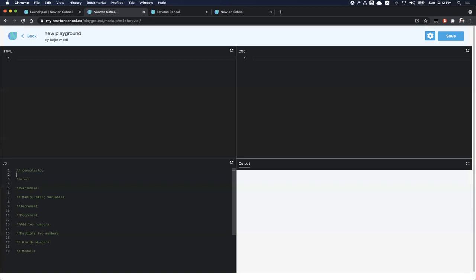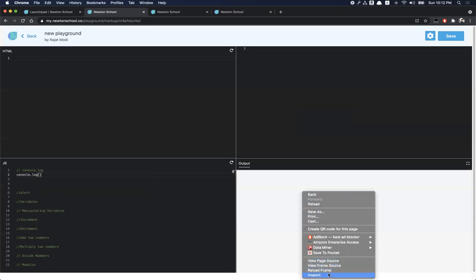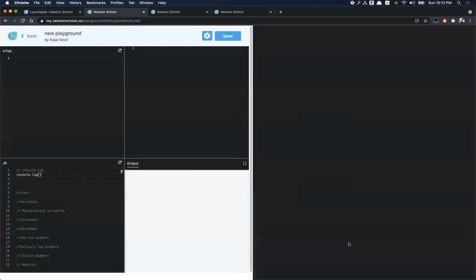Okay, so let's see how we can see the output of our program. There is a statement called console.log, which looks like this. And whatever we write in this parenthesis will be shown as an output. And we can see that output. You can see that there is something called inspect, and there is a console tab.